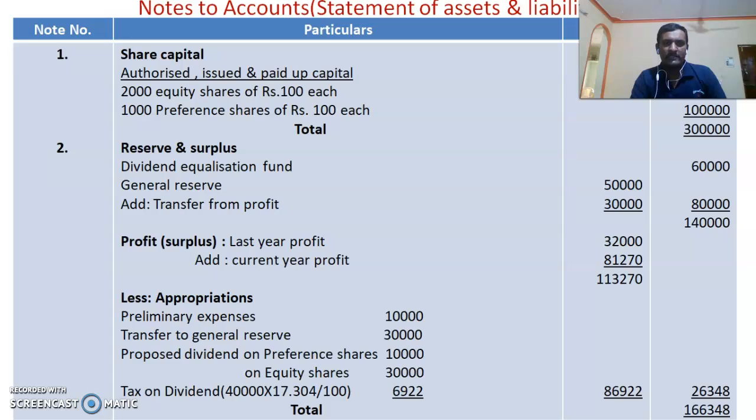Then after that we have to take surplus. Under that, last year profit, to that we have to add current year profit, which we just got in the statement of profit and loss. And after adding that we have to go for appropriations. Regarding appropriations, they were clearly given in the adjustments.